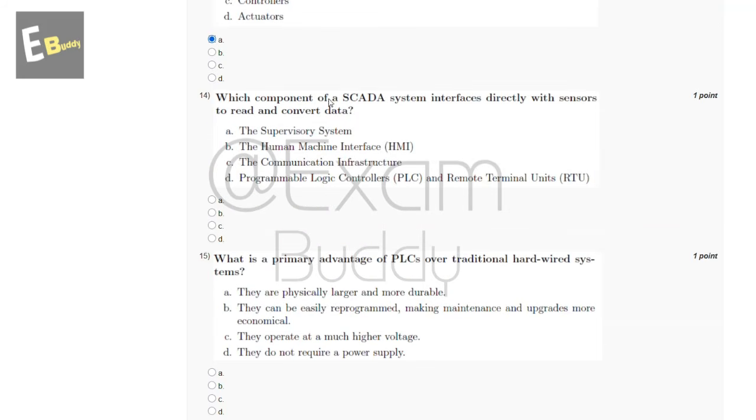Which component of a SCADA system interfaces directly with sensors to read and convert data? So these are the options. And the answer of our 14th question is D. And now let's go to our question number 15.